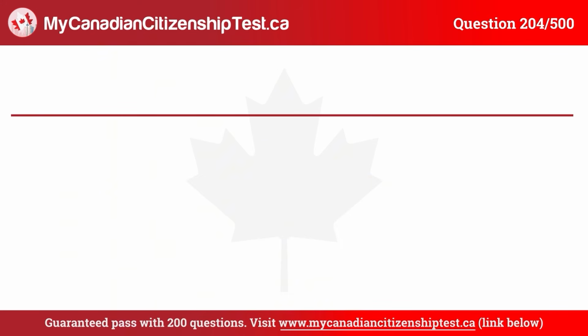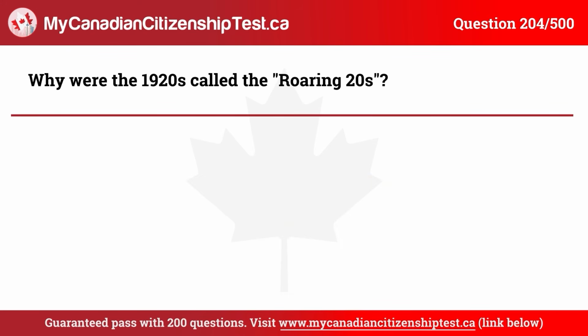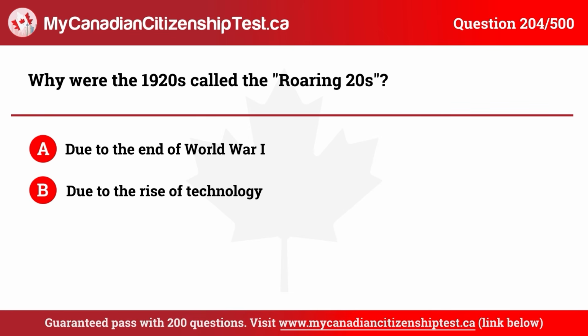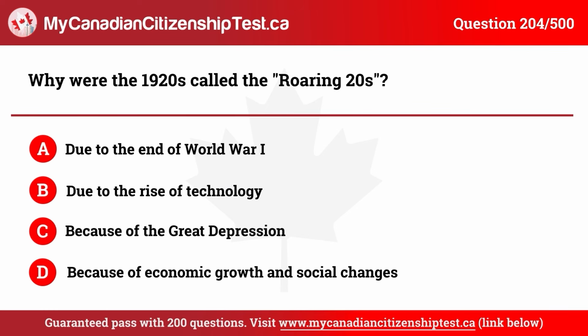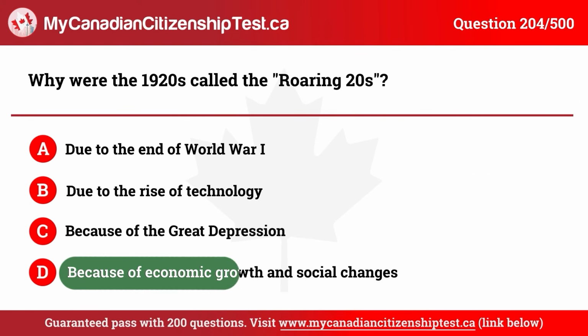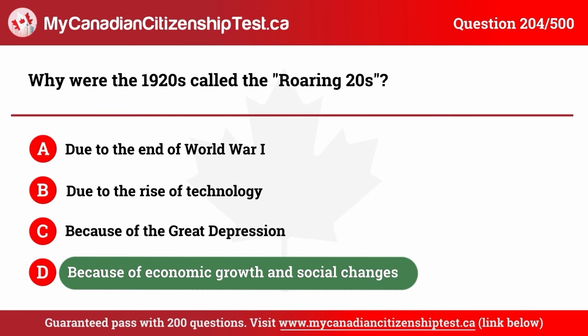Question 204. Why were the 1920s called the Roaring Twenties? A. Due to the end of World War I. B. Due to the rise of technology. C. Because of the Great Depression. D. Because of economic growth and social changes. The correct answer is D. Because of economic growth and social changes.